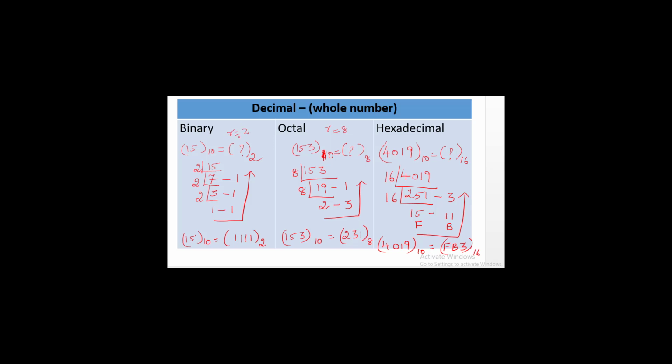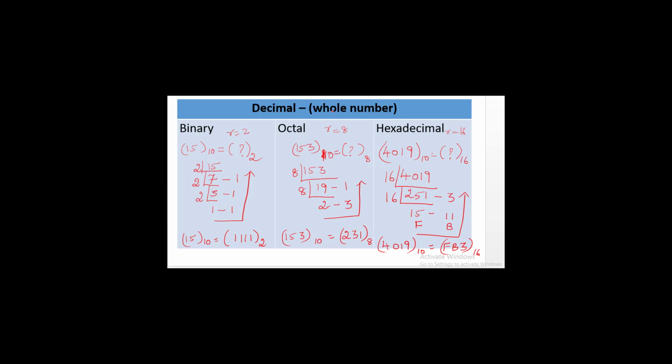So we are repeatedly dividing by 2 and the remainders are taken from bottom to top. Here r is equal to 8. We are repeatedly dividing by 8 and the remainders are taken from bottom to top. In the same way, for hexadecimal, the radix is equal to 16. So we are repeatedly dividing the value and the remainders are taken from bottom to top if the decimal number is a whole number.